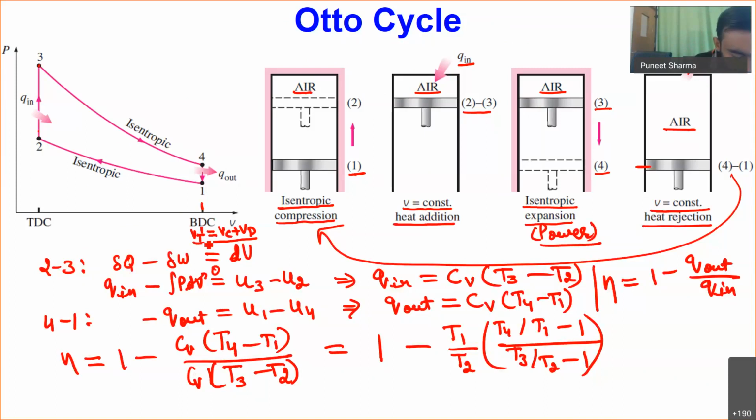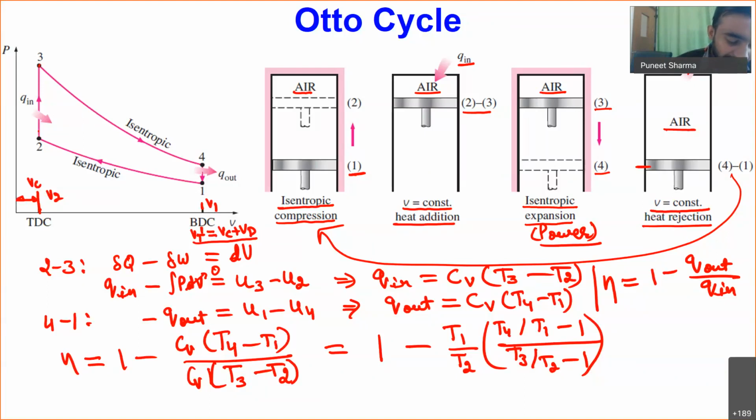This volume is V1, and at the top dead center our volume is V2, which is the clearance volume.